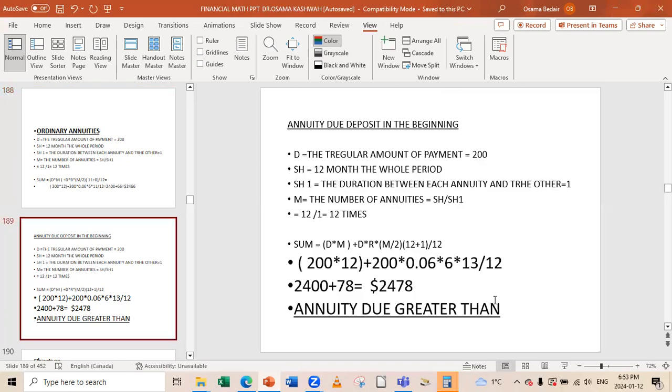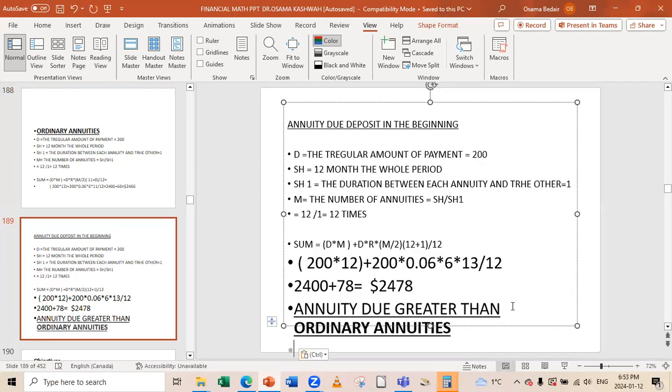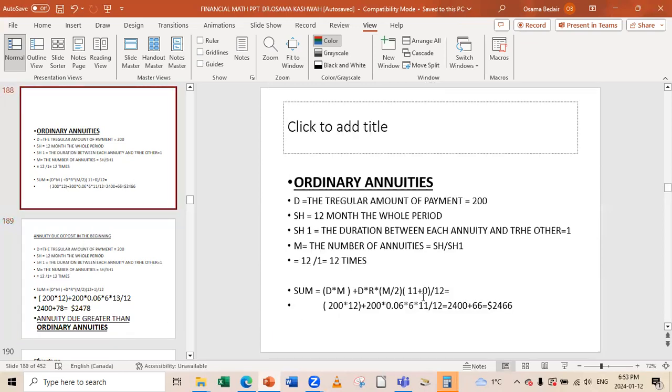Here it is. Why is this? Because it stayed in the bank longer. Here it stayed in the bank for 13 months, while here it stayed in the bank for only 11 months.